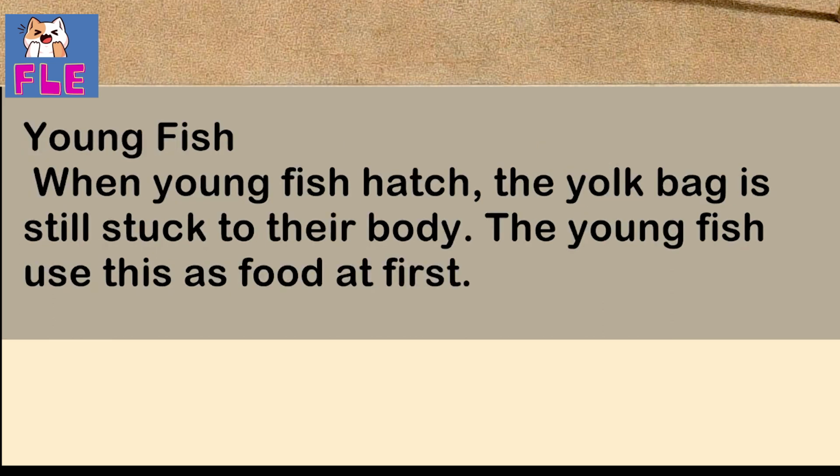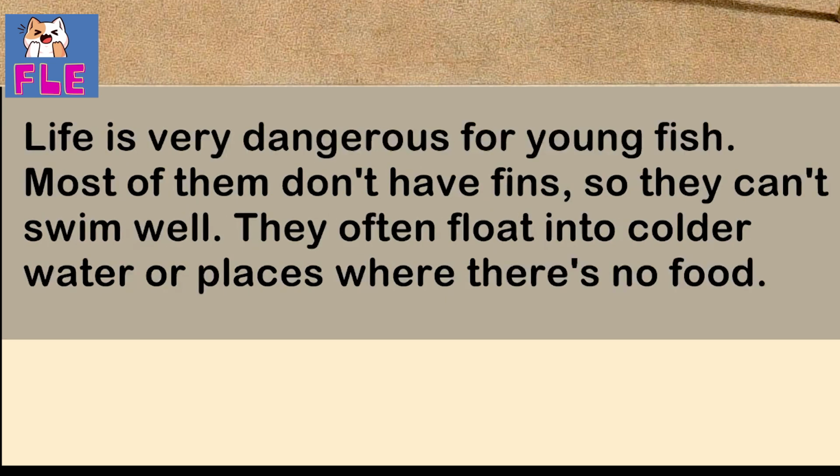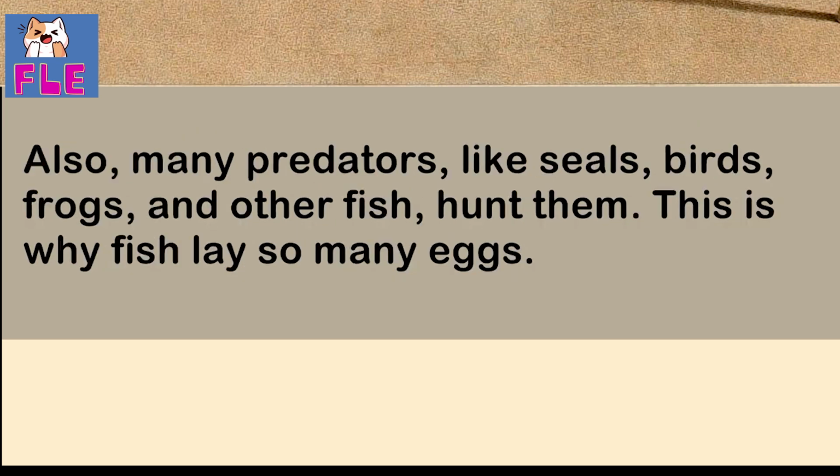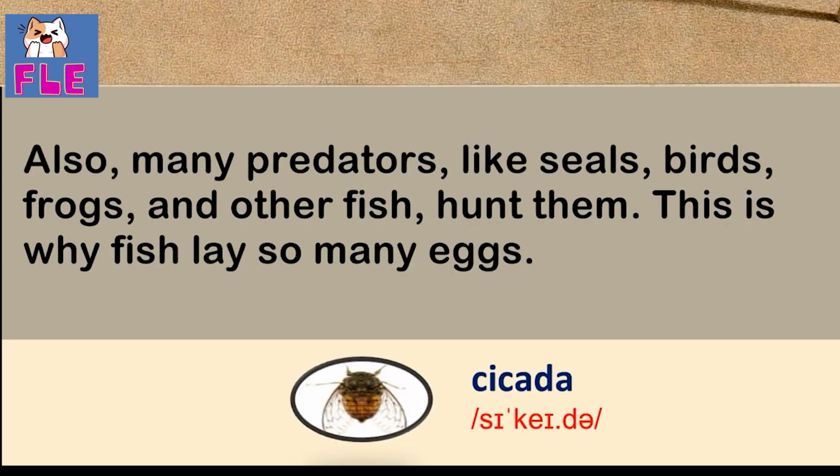Young fish. When young fish hatch, the yolk bag is still stuck to their body. The young fish use this as food at first. Life is very dangerous for young fish. Most of them don't have fins, so they can't swim well. They often float into colder water or places where there's no food. Also, many predators like seals, birds, frogs, and other fish hunt them.